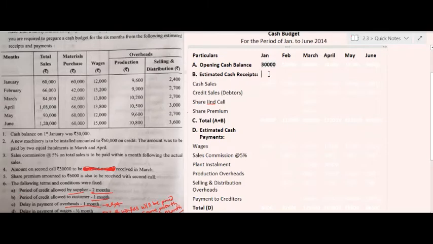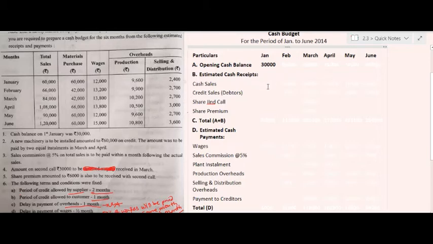After taking the opening cash balance, we have to consider the estimated cash receipts. The very first cash receipt is cash sales. In the problem itself, it is said that 50% of total sales are cash sales. For example, in the month of January, total sales are 60,000. It means 50% of 60,000 is 30,000. So for the month of January, 30,000 are cash sales and the remaining 30,000 are credit sales.